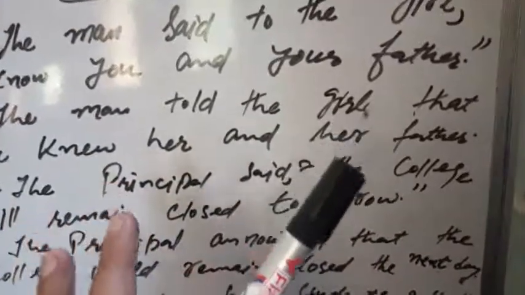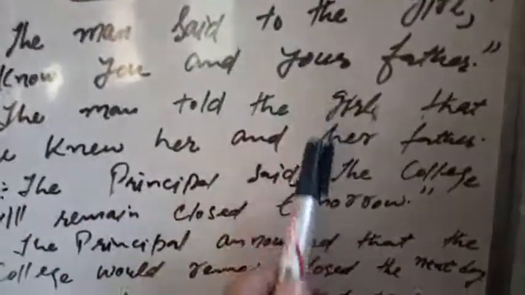Remain closed the next day, and tomorrow changes into next day, as I have already discussed with you which word changes into which. In the immediately previous lecture I gave you the conversions: tomorrow changes into next day, now changes into then, and so on. So it will go like this: the principal announced that the college would remain closed the next day.